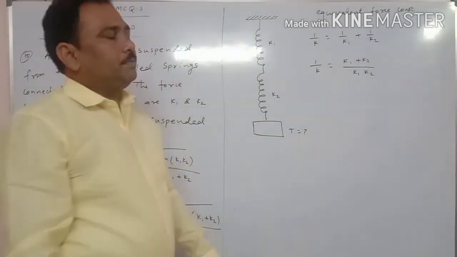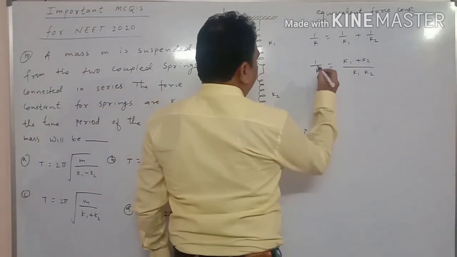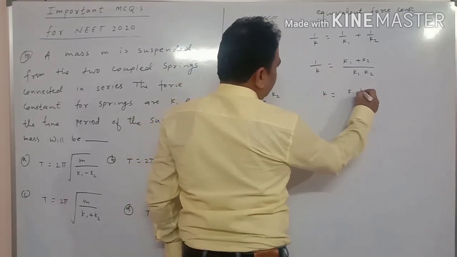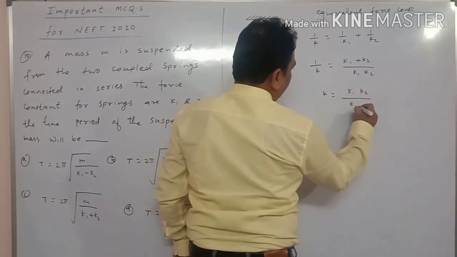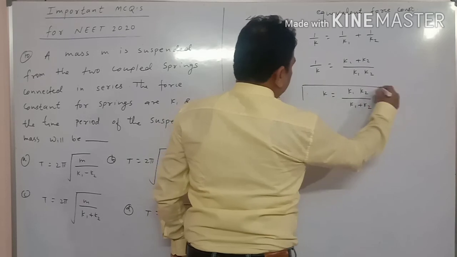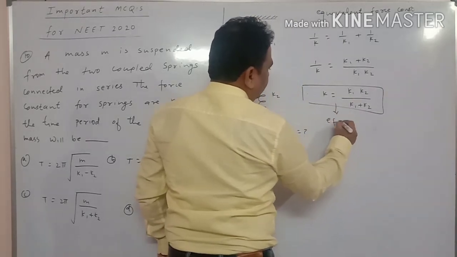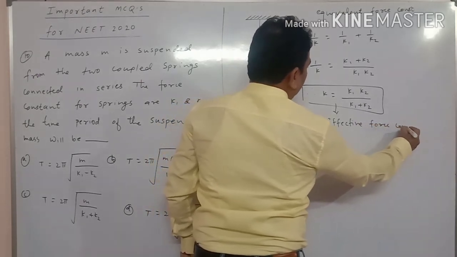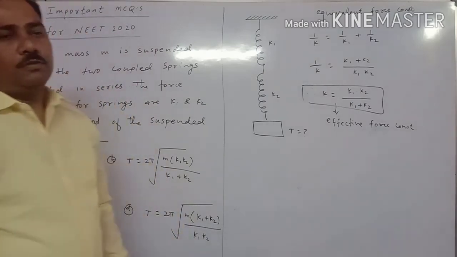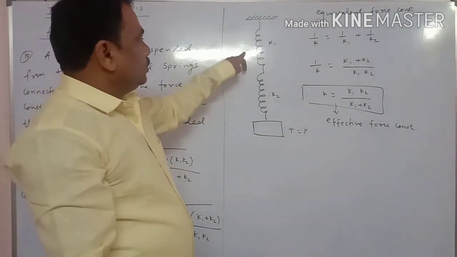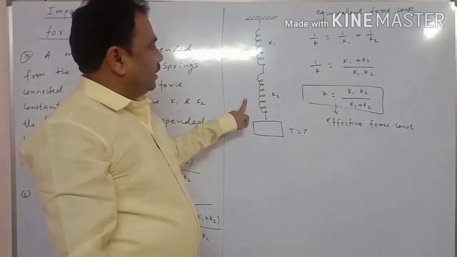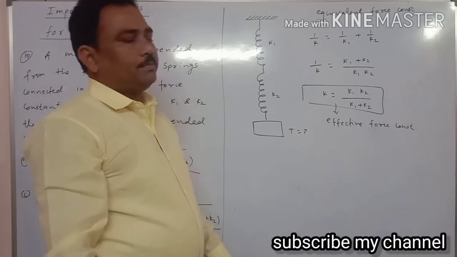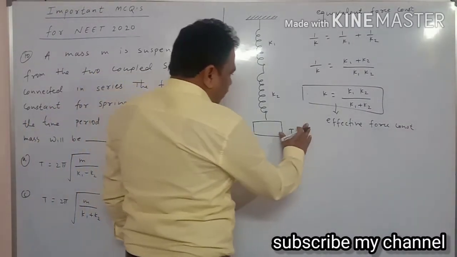By taking cross multiplication, the effective force constant is k is equal to k1 into k2 upon k1 plus k2. Two springs are in series, so their effective force constant is k1 k2 upon k1 plus k2.